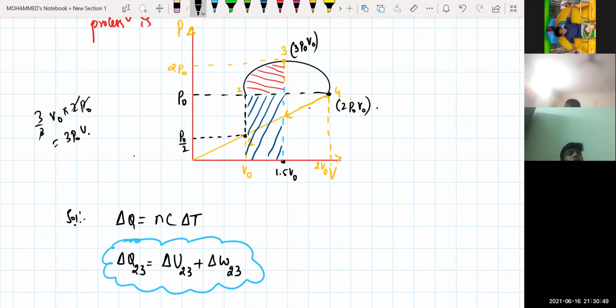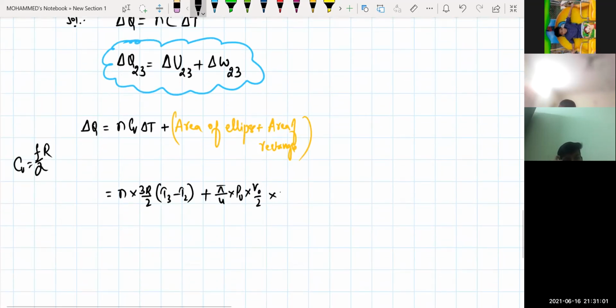1.5 minus V naught, this will be equal to how much for me? 0.5, isn't it? 0.5 means V naught by 2, we can write. So P naught into, I can write this one as what right now? This one is P naught into V naught by 2.